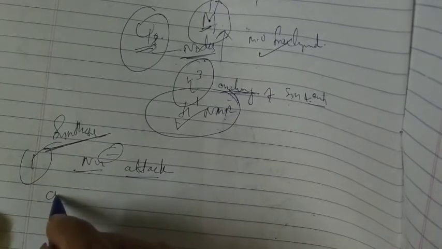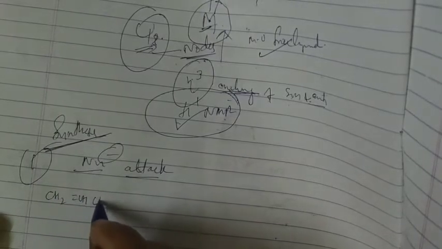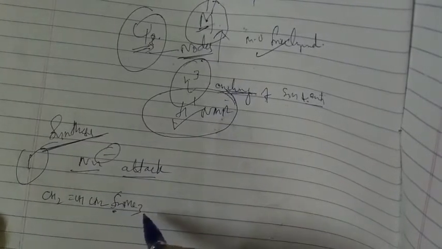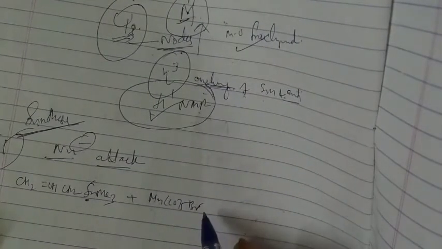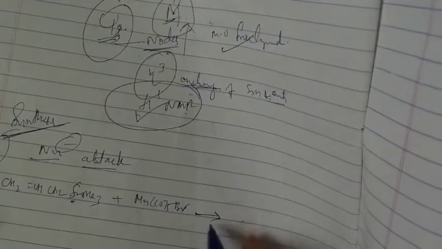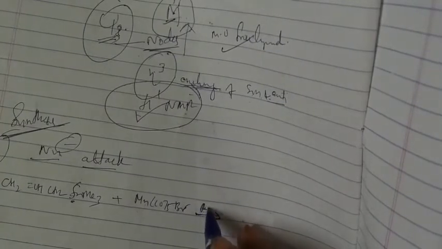So the best example we can take is CH2 double bond CH2. This is an allyl compound having trimethyl tin, SnMe3. What if you treat this with pentacarbonyl manganese bromide, Mn(CO)5Br? For a nucleophilic attack, we have to create a nucleophile here, and we heat it or reflux it.